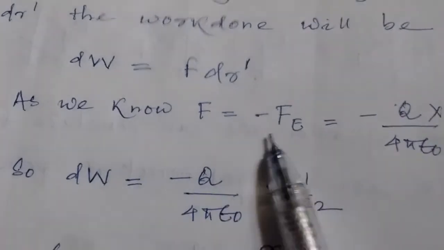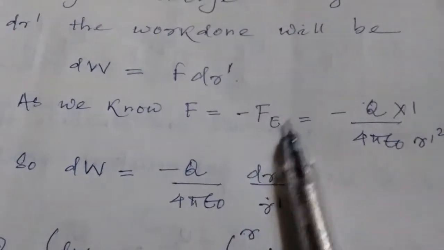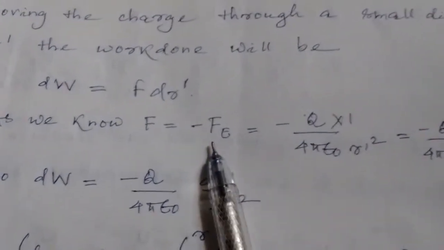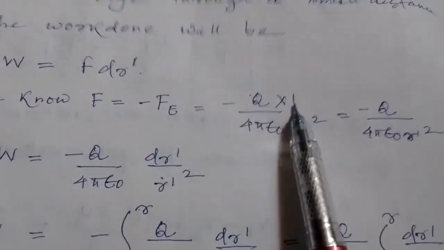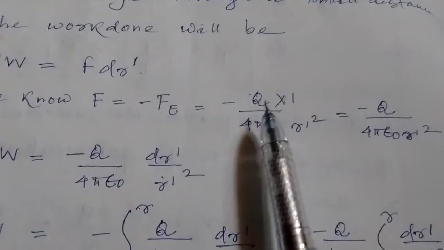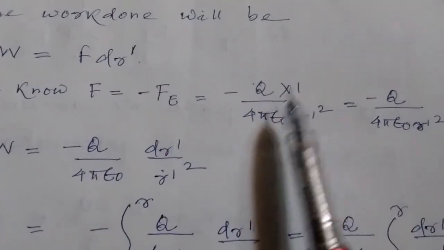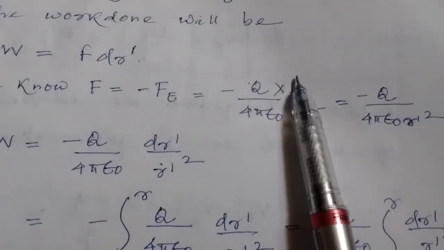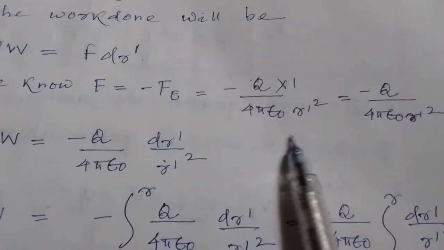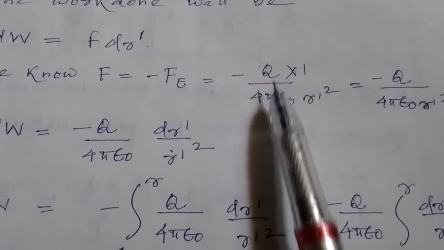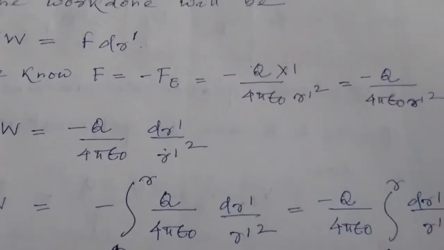So we know F is equal to minus Fe, where Fe is the force because of the electric field, and the electric field force is nothing but qE, q into E. Q is here 1 coulomb, and E is nothing but the electric field due to the source charge, that is Q by 4 pi epsilon naught r dash square.